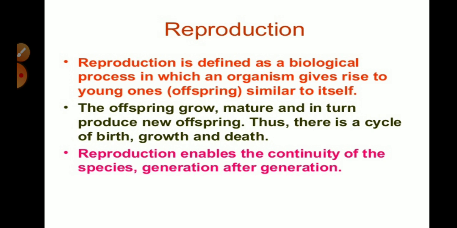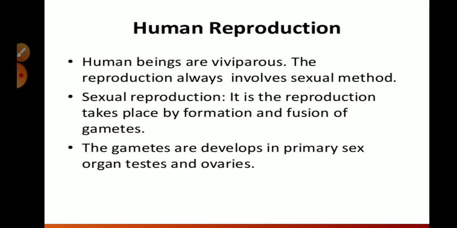Reproduction is not essential for the survival of only one individual, but for species and groups of organisms it is very important for their survival, and it enables the continuity of species generation after generation.